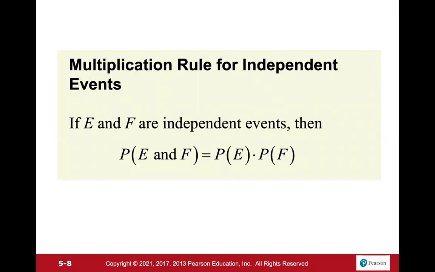So here we have the multiplication rule. If event E and event F are independent events, then the probability of event E and event F is equal to the probability of event E times the probability of event F.